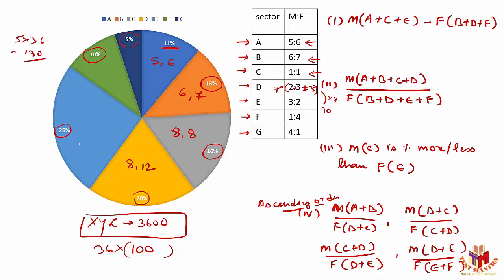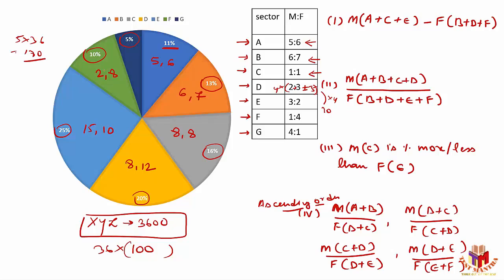The next one, sector E should have altogether 25 people. And I'm dividing this in 2 parts in the ratio of 3:2. So 3:2, that means 15 males and 10 females. Then F, they're in the ratio of 1:4. If they're in the ratio of 1:4, the number of people is 10. I have to divide this in 2 parts in the ratio of 1:4. That means 2 males, 8 females.